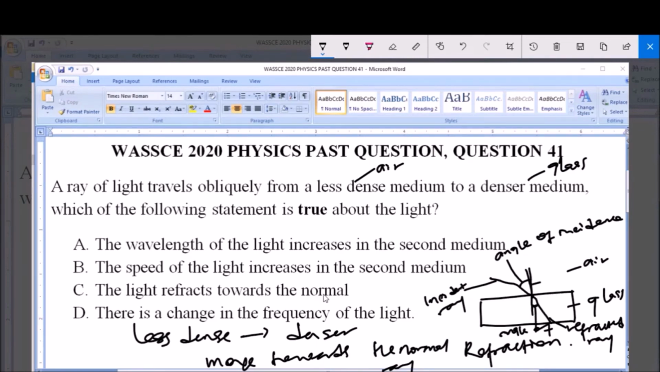So the answer to this question is option C. The light refracts towards the normal. That's the answer to this question.